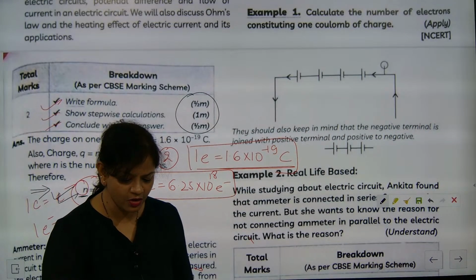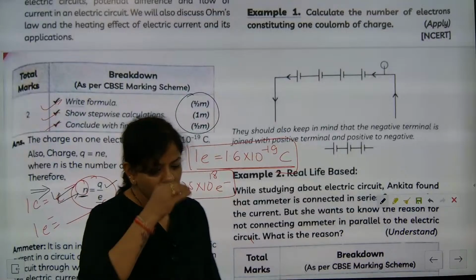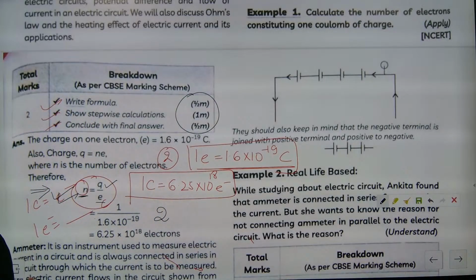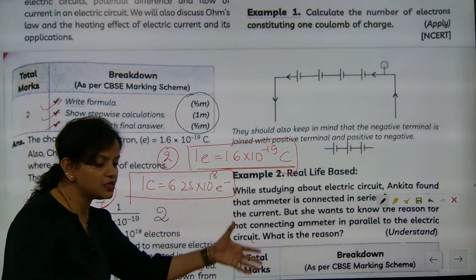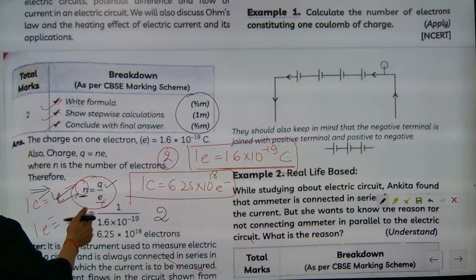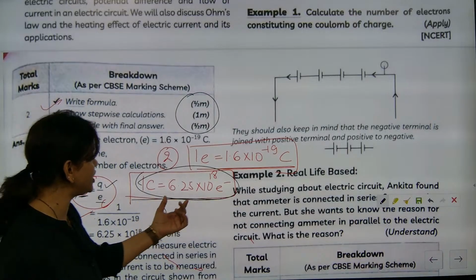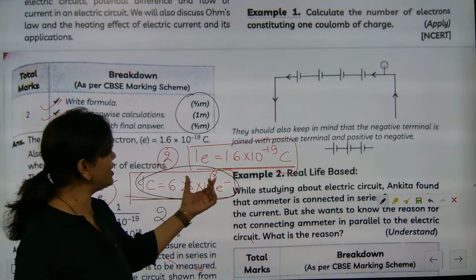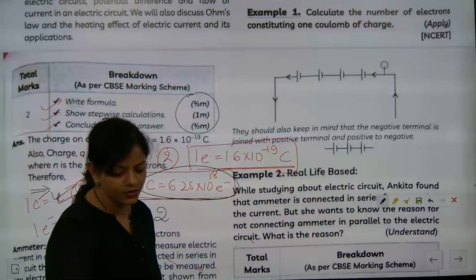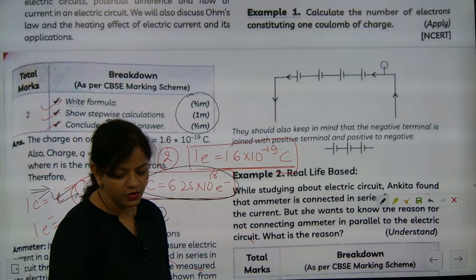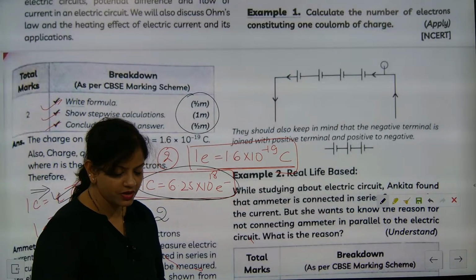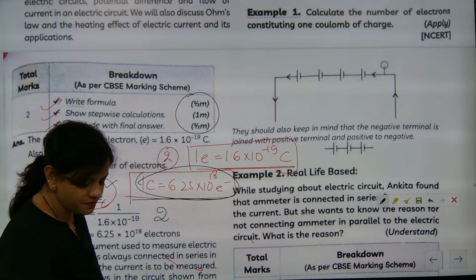You people are ignoring. I hope you might have understood. So any question coming from this section will carry marks. At the time of solving questions, we will encounter it directly, but remember two things: 1 coulomb is equal to 6.25 into 10 to the power 18 electrons, and 1 electron has 1.6 into 10 to the power minus 19 coulomb.